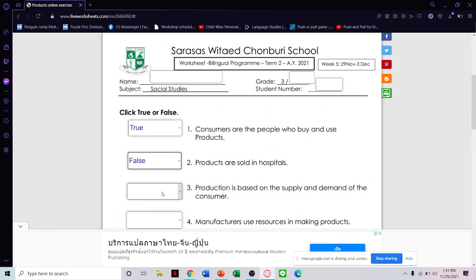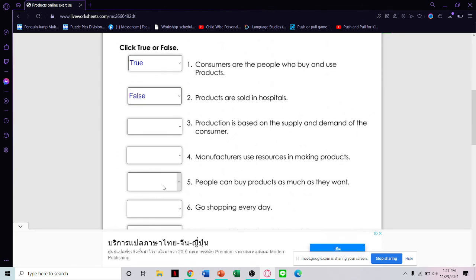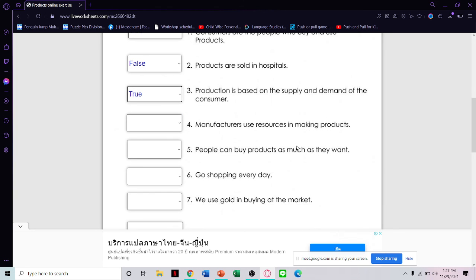False. It's in the market. Next, production is based on the supply and demand of the consumer. You make if many people want to buy. You make if you have the resources. It is true.